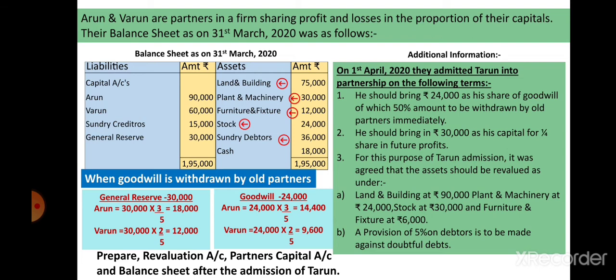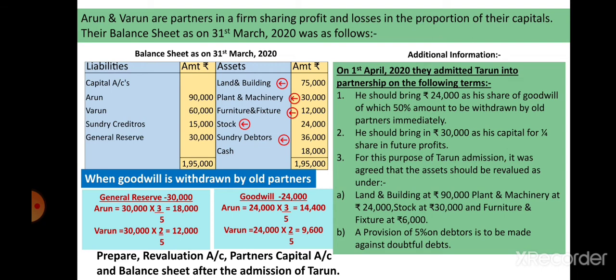Students, I would suggest you take a screenshot of this slide and try to solve this problem with me for better understanding. So keep all your writing material ready with you. There is adjustment on land and building, plant and machinery, furniture and fixture, stock and debtors.